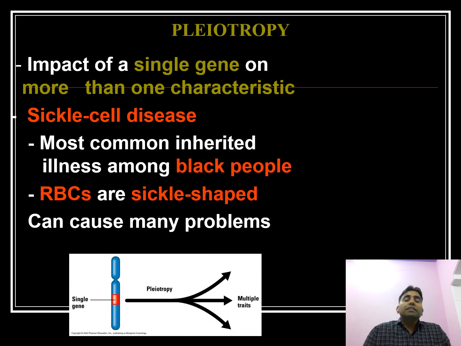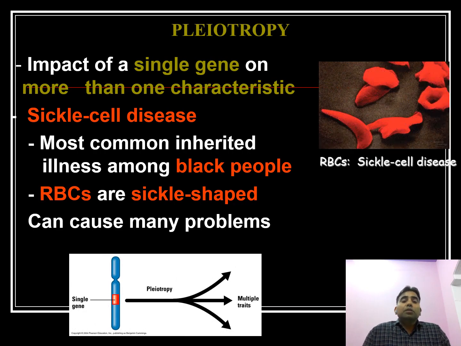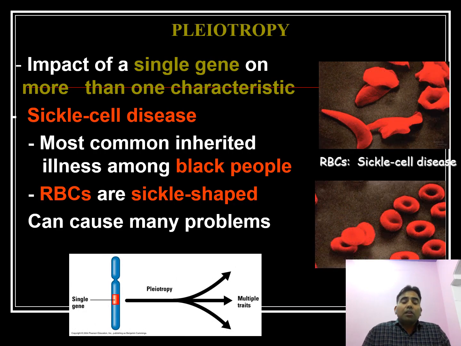Pleiotropy. There are two terms: one is polygene, and one is pleiotropy. Polygene means many genes governing a single trait. Pleiotropy means a single gene governing more than one trait. That is pleiotropy. Here we can see the impact of a single gene on more than one character, like sickle cell anemia.